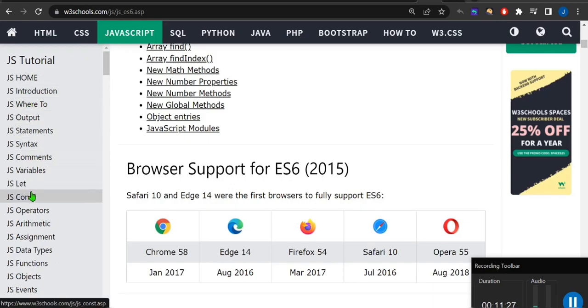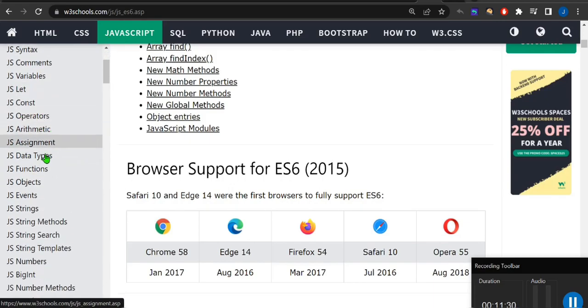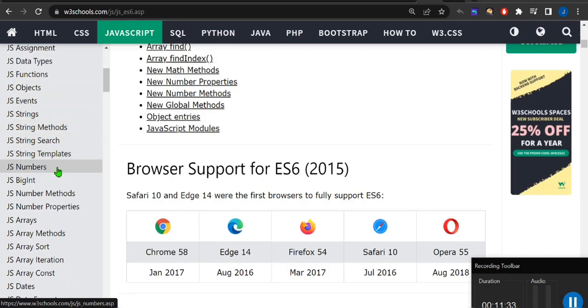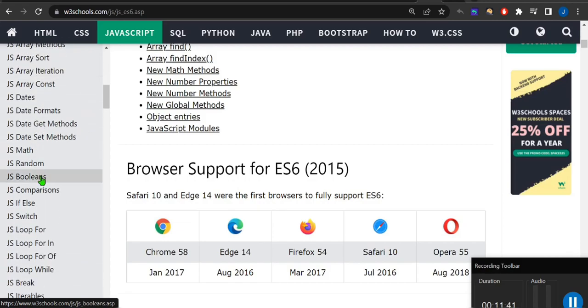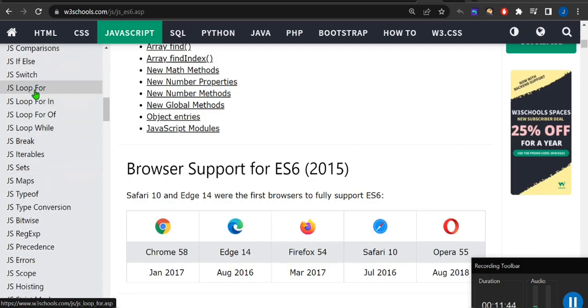How to write code, how to write functions, variables, let, var, const, operators, arithmetic, array methods, okay. These are the important things, guys. Array iteration, okay, these are the important things. So how to loop over an array, typeof, these are the basic common concepts we use in Node.js only.